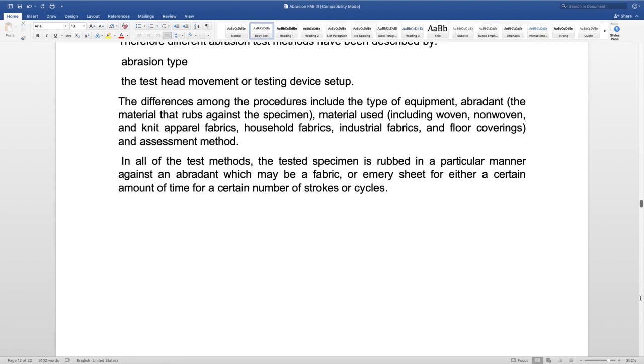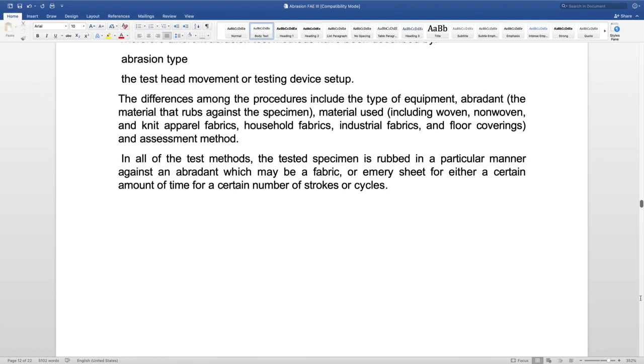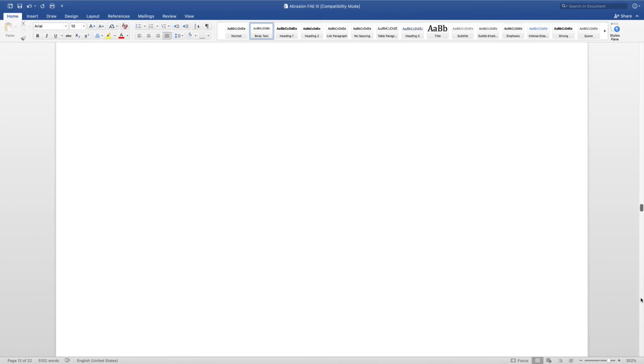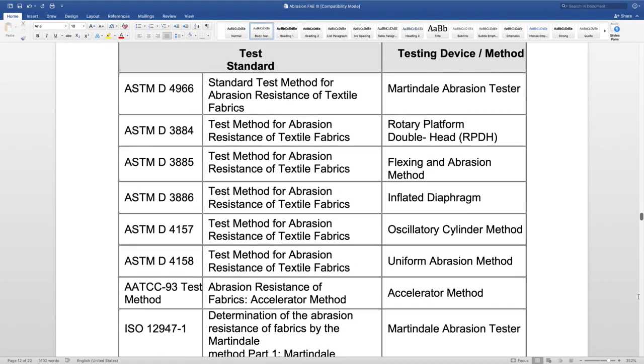For example, we may run the test sample for 10,000 cycles, and then we can check what visible change has occurred on the sample, or how much wear has occurred because of this rubbing action. So this can be one method of assessment when we are testing the abrasion properties of textile materials.